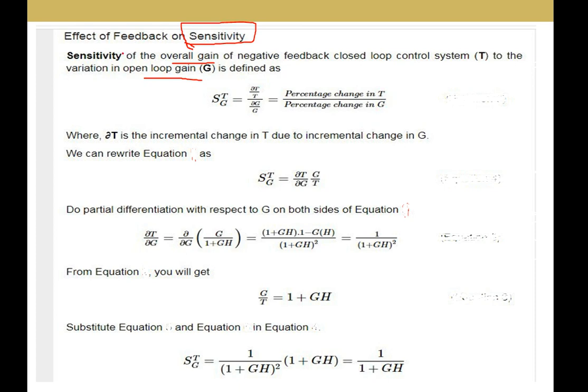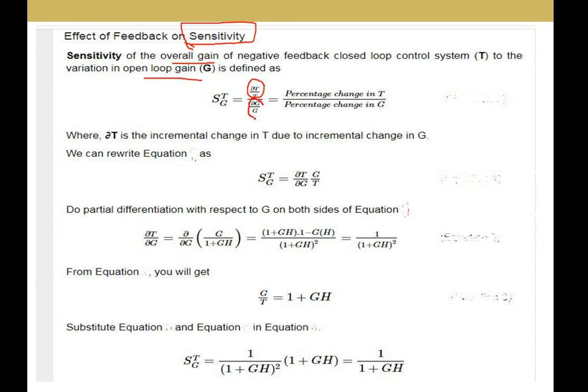The sensitivity of the overall gain of the negative feedback closed loop control system to the variation in the open loop gain is defined as (∂T/T) by (∂G/G).